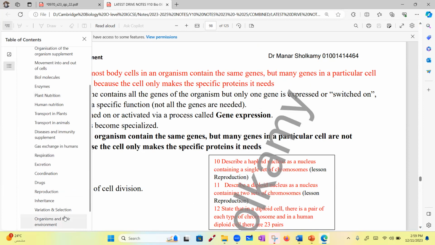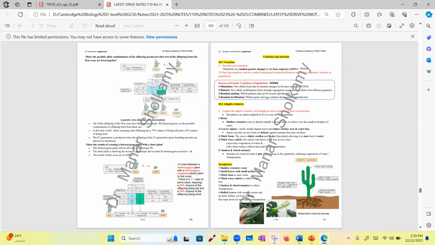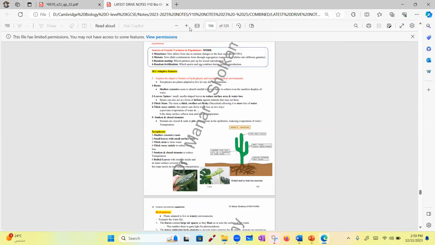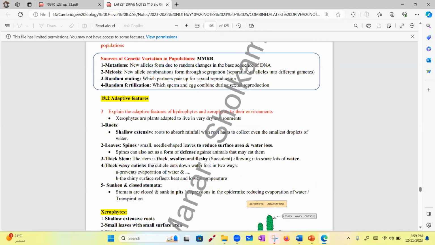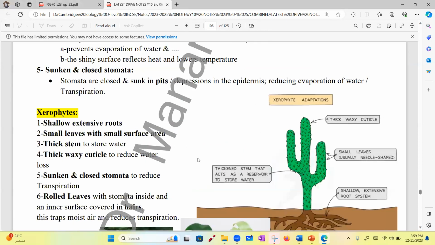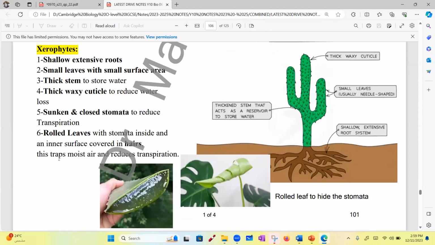In variation and selection, on page 101. Okay, look at point 6. The leaves are walled with stomata inside, and the inner surface is covered in what? Hairs. These hairs prevent water loss by preventing transpiration. This traps moist air and reduces transpiration.